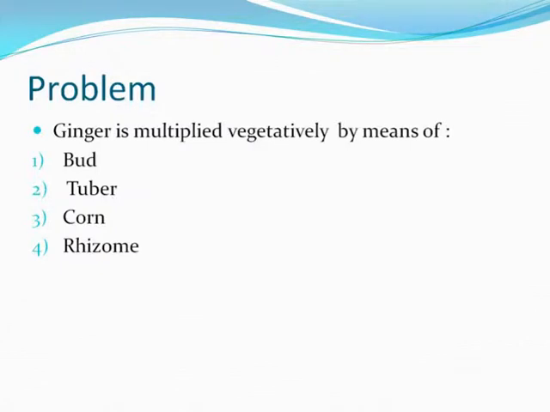Coming to a problem, ginger is multiplied vegetatively by means of bud, tuber, corm or rhizome, and the correct answer is the rhizome.